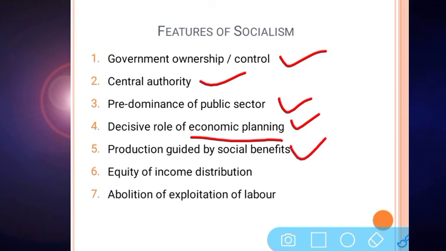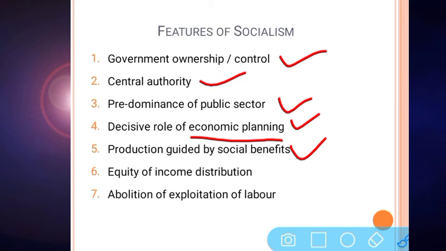The next feature is production guided by social benefits. Whatever goods are produced in socialism are meant for the society, and hence the prices of all goods and services are set keeping in mind the affordability of the majority of people.